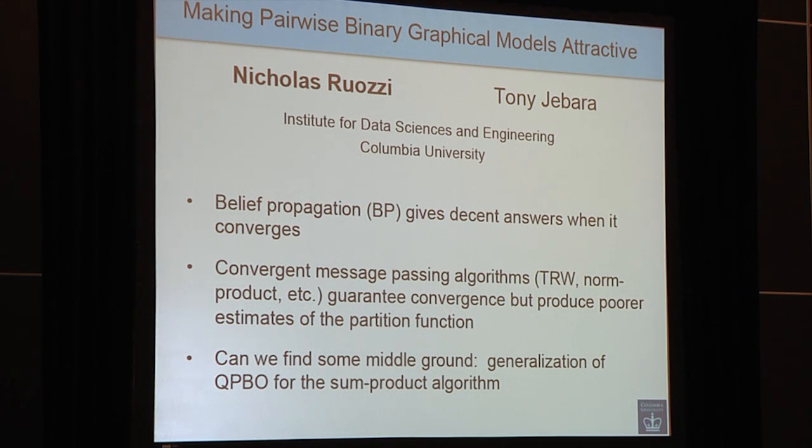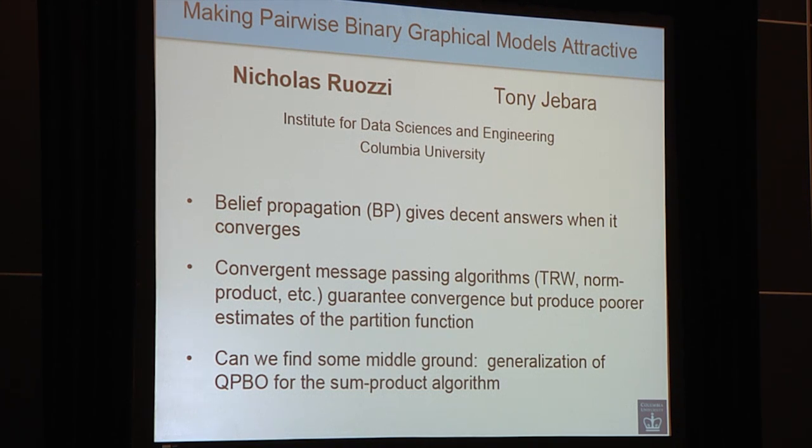The motivation for this work was, just like Adrian, we're studying this approximate marginal inference problem. Given a graphical model, we'd like to approximate the normalizing constant, or the partition function. This is an intractable problem in general. So what people often do, as Adrian suggested, is run belief propagation or something similar. In practice, it really gives decent answers. But in practice, it also doesn't converge very frequently. And this seems to be one of the biggest issues with actually using it.